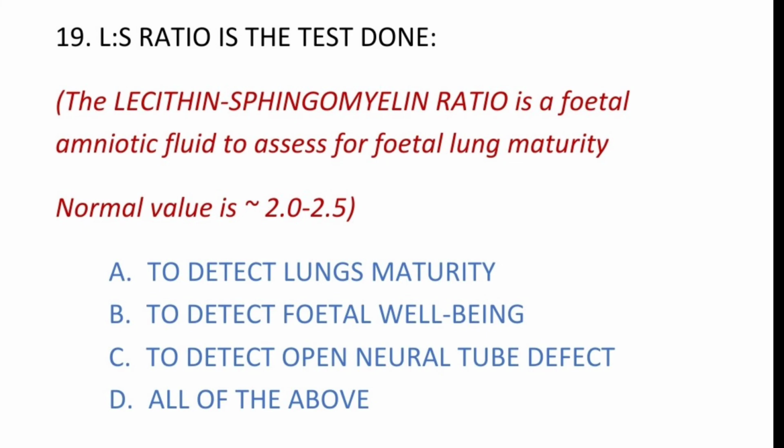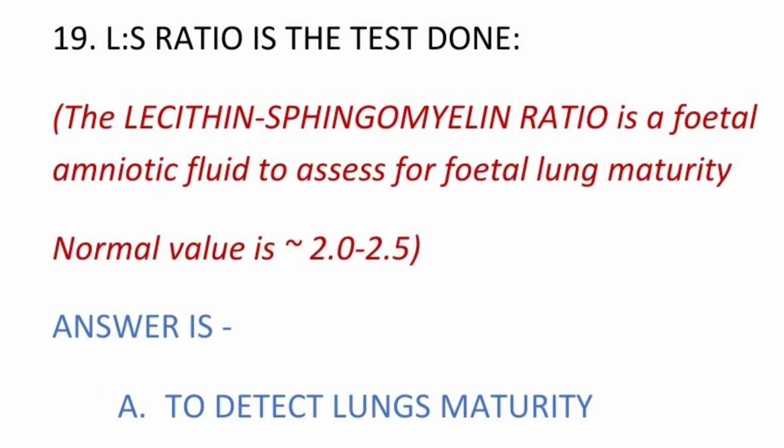So this test is done to detect, options are number A, to detect lungs maturity, B, to detect fetal well-being, C, to detect open neural tube defect, and number D, all of the above. जैसा कि मैंने आपको क्वेश्चन के साथ बताया, द लेसिथिन स्फिंगोमाइलिन रेशियो फीटल एमनियोटिक फ्लूइड से बनी है and it is used to assess for fetal lung maturity. Therefore, the answer will be option number A, to detect lungs maturity.